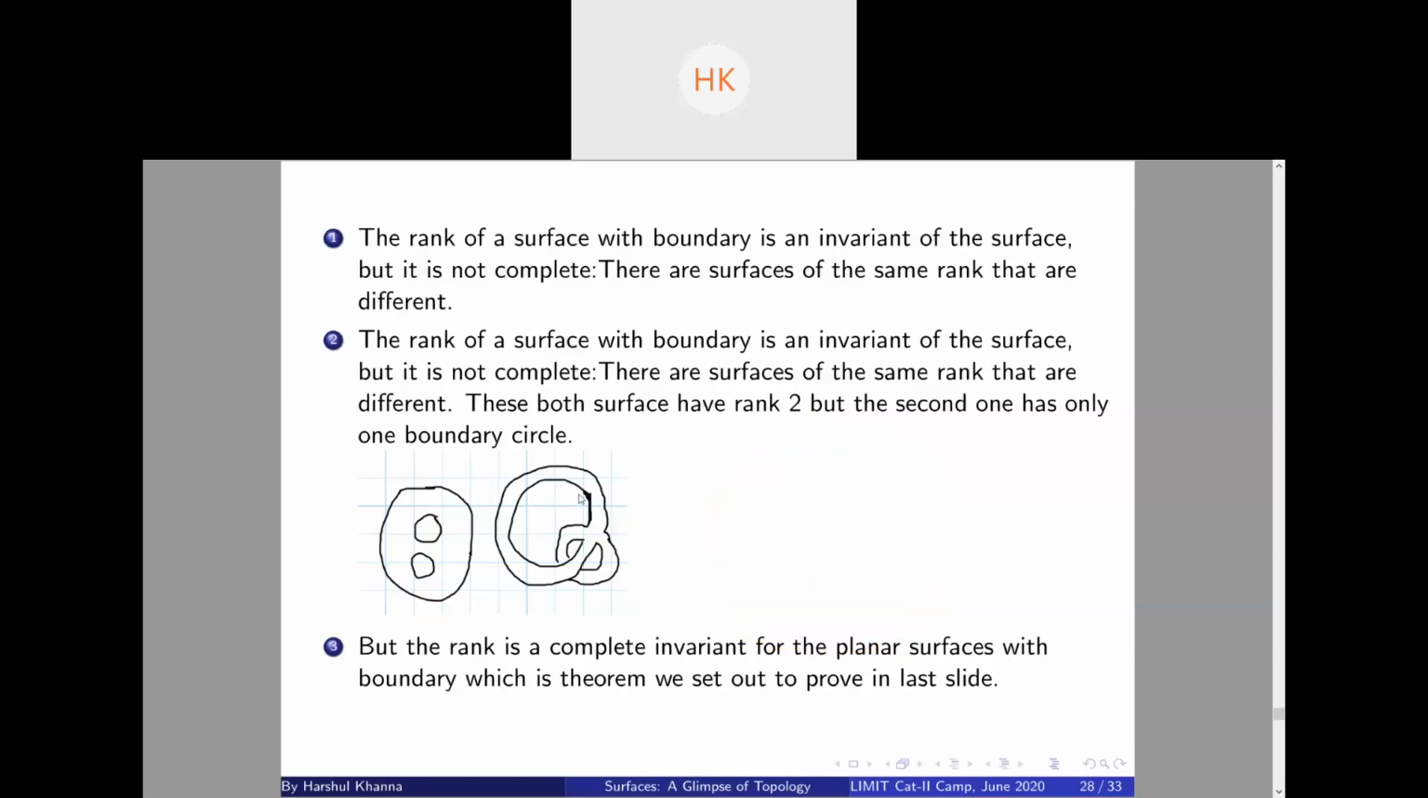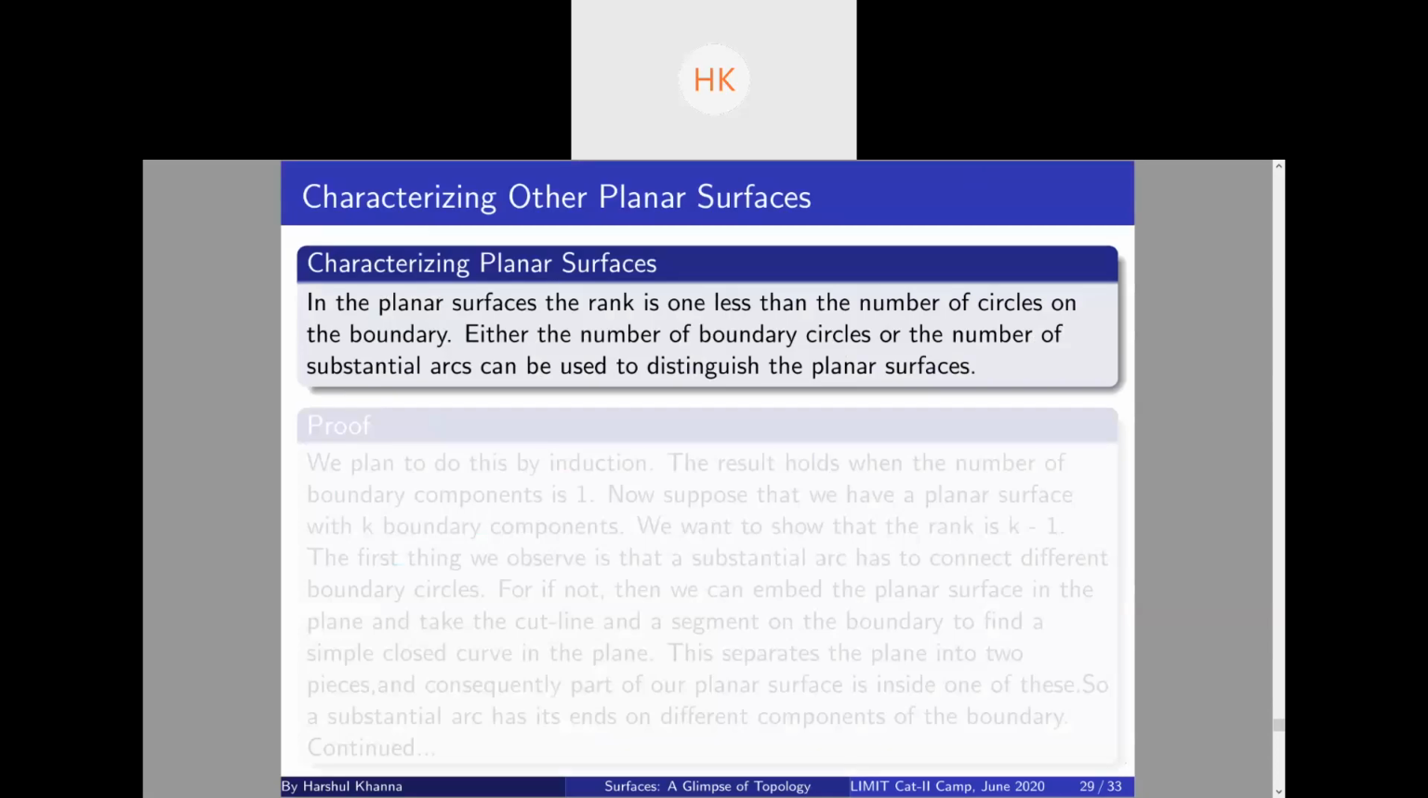Yeah. So now we have proved that the rank in a planar surface is one less than the number of boundary circles. So what is your plan of attack? What do you think we should do to prove this fact? Just type it in the chat. We will do induction to prove the fact.